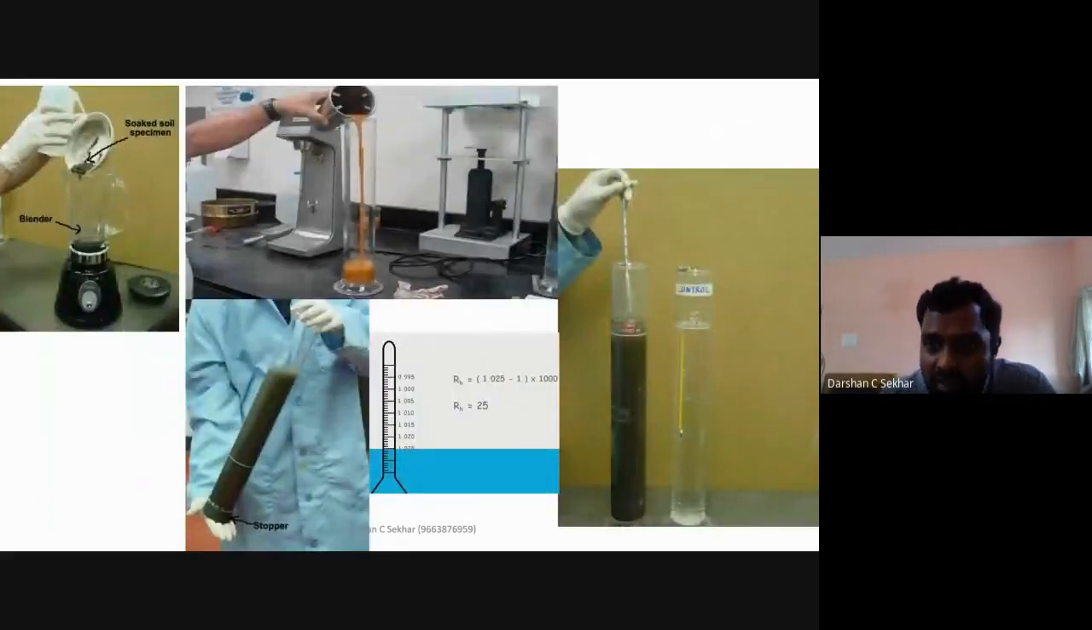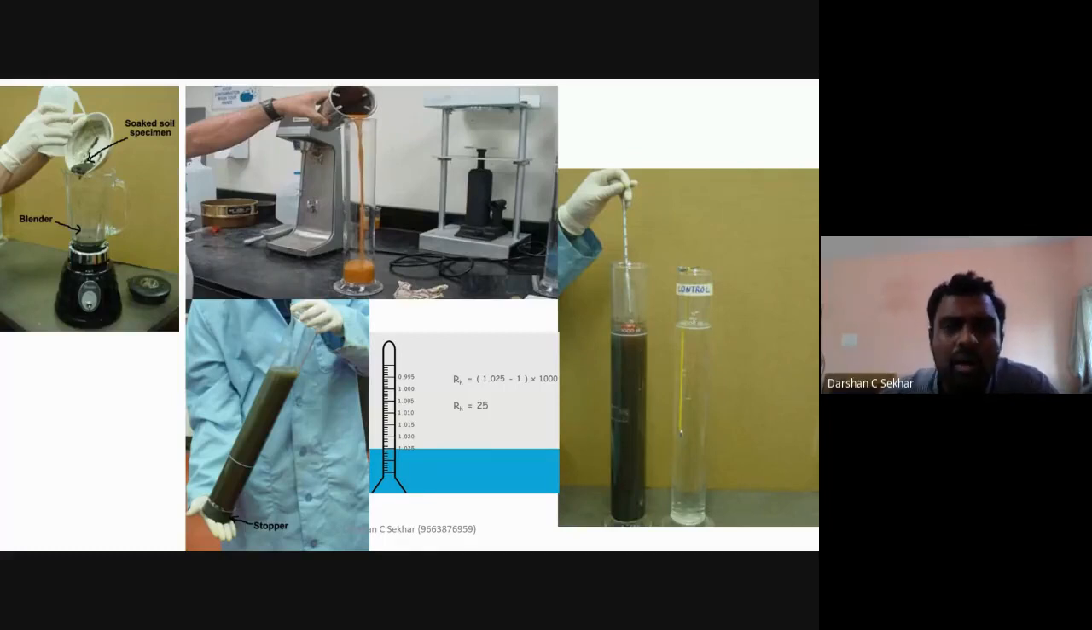Whatever the amount, as I told earlier, the soil that was passing through the 75 micron sieve was 400 grams. So I'm going to get 400 grams of soil mass. But for conducting this hydrometer test, I require only 50 grams of the soil mass. It can be 400 grams, it can be 700 grams, I don't require that much to conduct this test. I only require 50 grams, so I will take 50 grams of the soil mass.